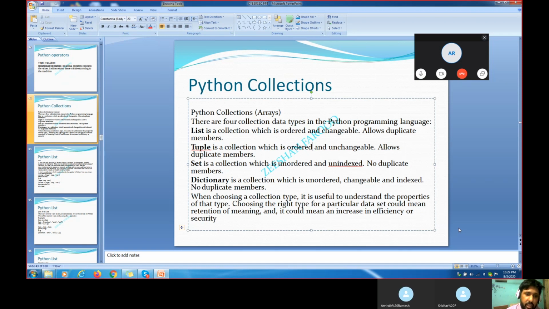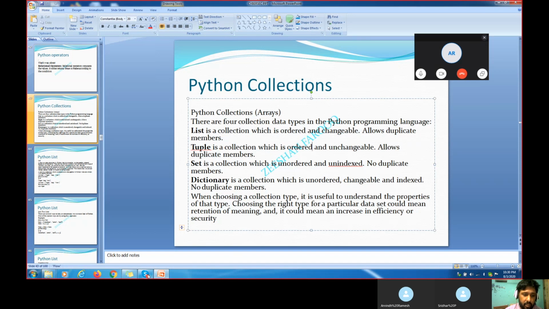How do we create a tuple? What is a tuple? How do we define the tuple, and how do we execute the tuple? If you see my Oracle videos, you will see the topic called collections. Similarly, we have collections in Python also. When I talk about a set, no duplicate values get added. And number four is the dictionary. A dictionary is also a collection which is unordered and changeable.